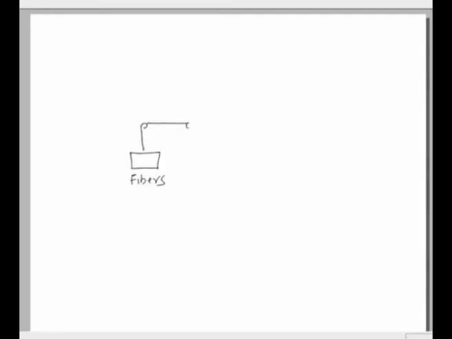The fibers are coming. This is not an individual fiber, this is a bundle of fibers or a network of fibers or a layer of fiber that is coming. Now this is our slurry tank.